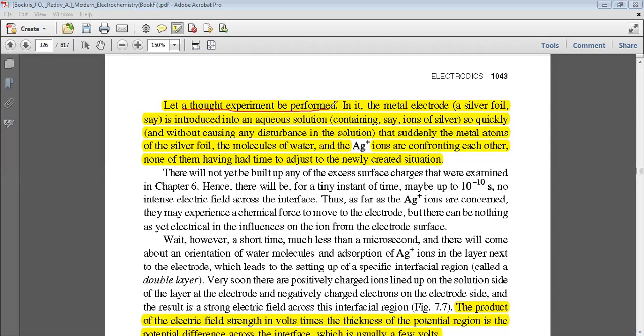Let a thought experiment be performed. In it, a metal electrode, for example a silver foil, is introduced into an aqueous solution containing ions of silver. Quickly and without causing any disturbance in the solution, suddenly the metal atoms of the silver foil, the molecules of water and silver positive ions are confronting each other, none of them having had time to adjust to the newly created situation. We are thinking of this experiment.